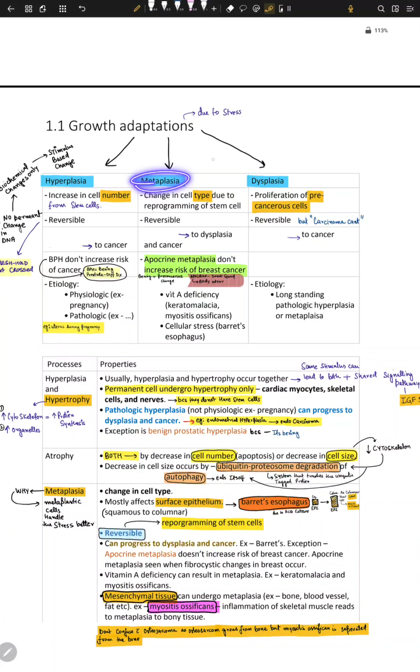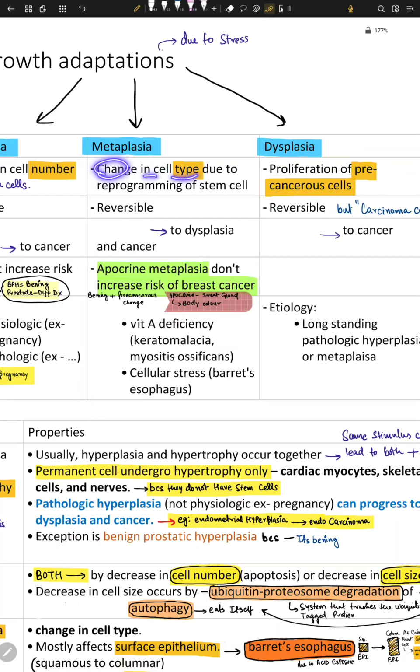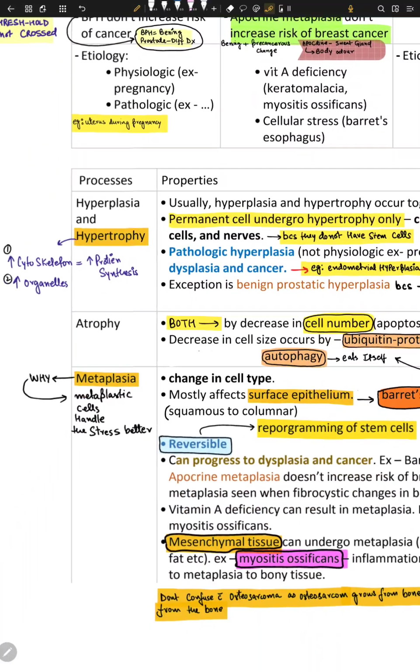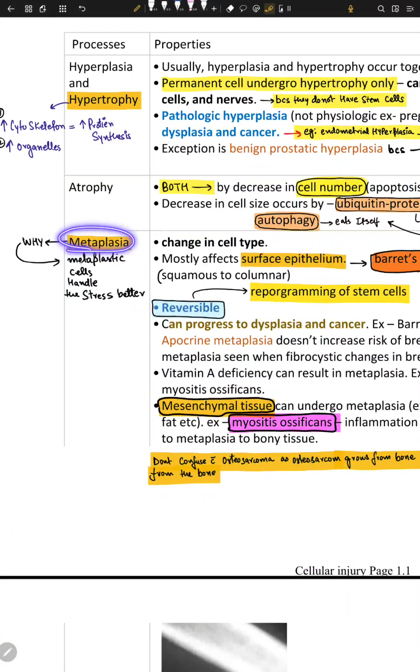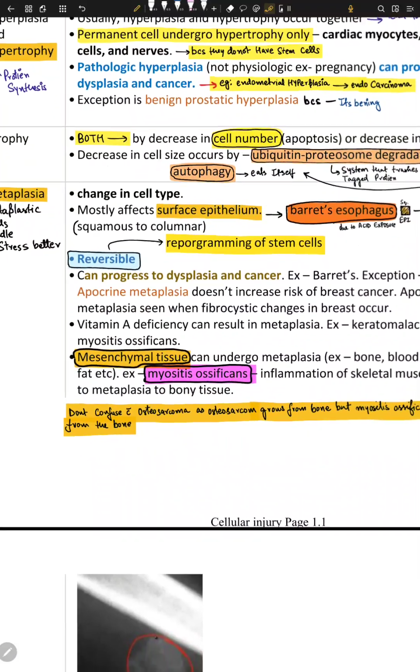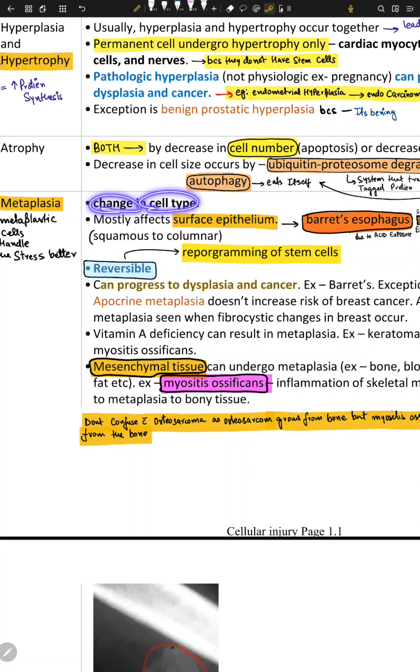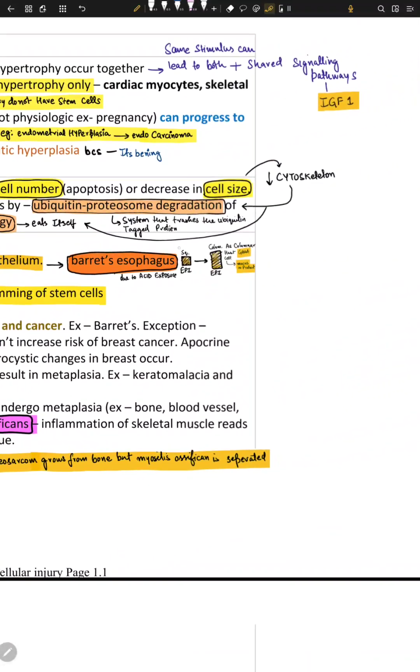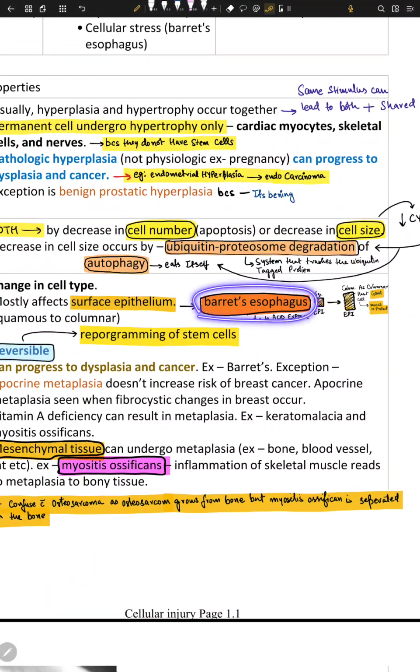We know that metaplasia is a change in cell type due to reprogramming of stem cells. And metaplasia, why does it happen? Well, metaplasia happens because metaplastic cells can handle stress much better than normal cells, and these are changes in cell type. It mostly affects the surface epithelium. One of the biggest examples is Barrett's esophagus.